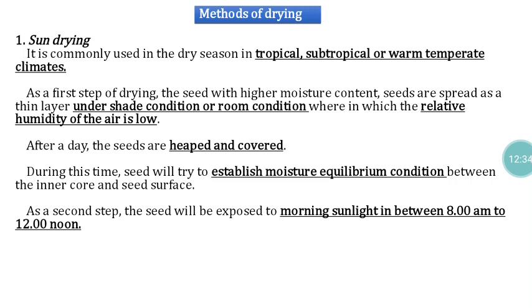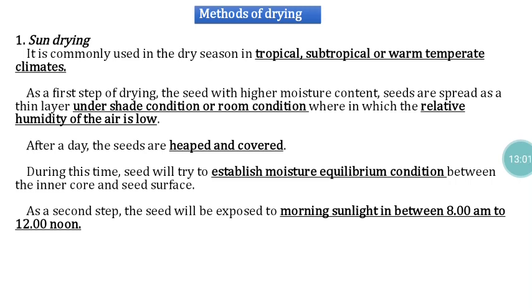First we can discuss natural drying, that is sun drying. Sun drying is commonly followed in tropical, subtropical and warm temperate climate conditions. This is not advisable under temperate climatic conditions. This method can also be followed only on sunny days, not during monsoon times.